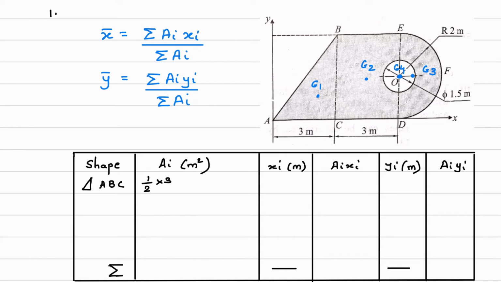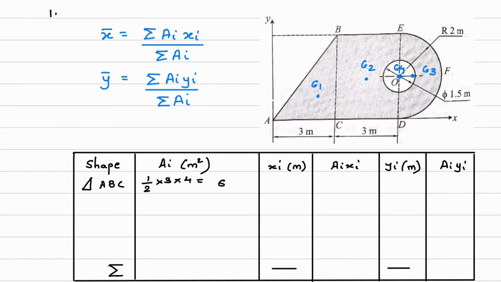What is the height of this triangle? Here you can see this radius is there, so this radius is 2. So the total height will be 4 meter. So from here we can calculate the area, which is 6 meter square. No need to write down the unit because the common unit of area I have written over here.